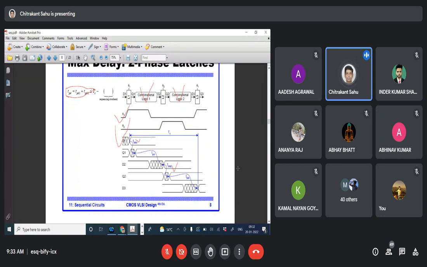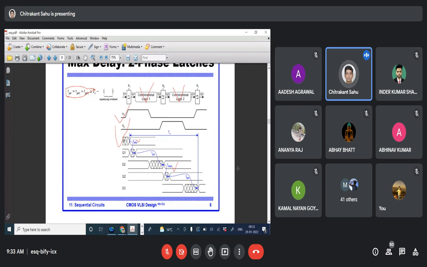That is why they have prepared the phi 1 and phi 2 clocks. In that case we only have to consider the delay associated with latch 1 and latch 2, so TPDQ1 and TPDQ2 will be the sum.